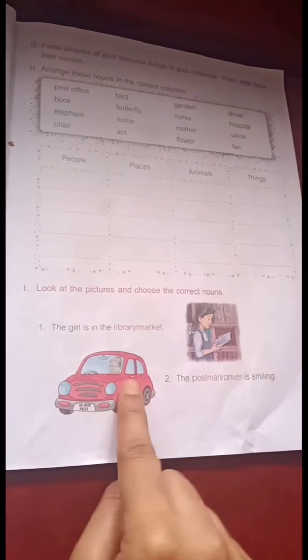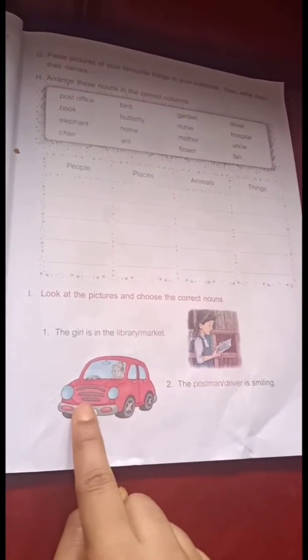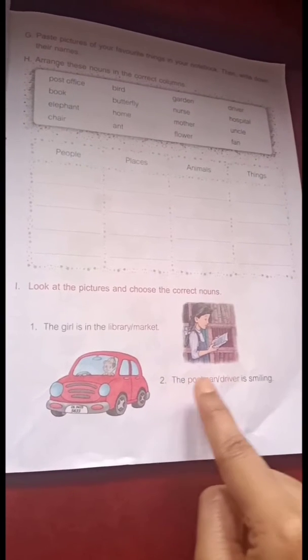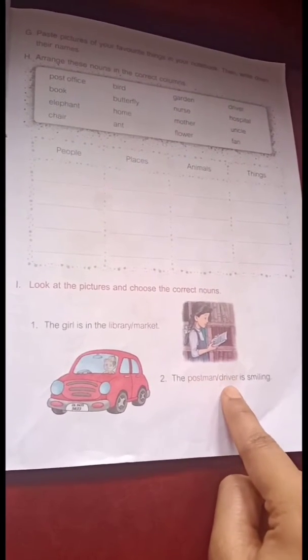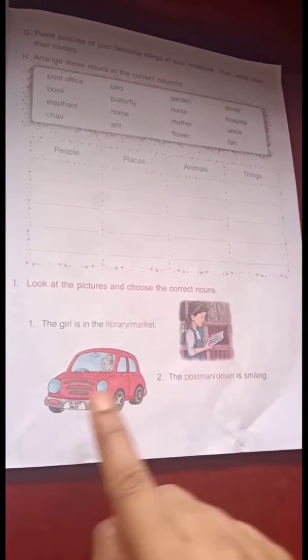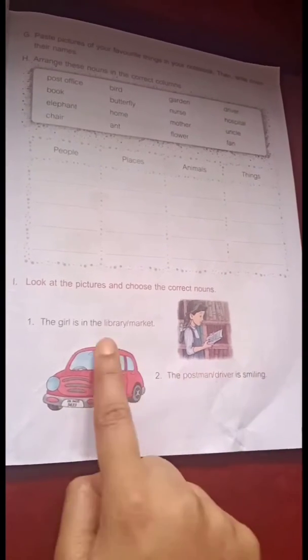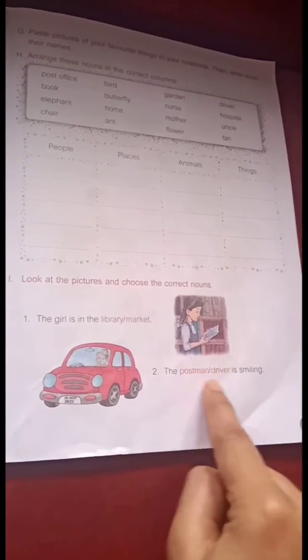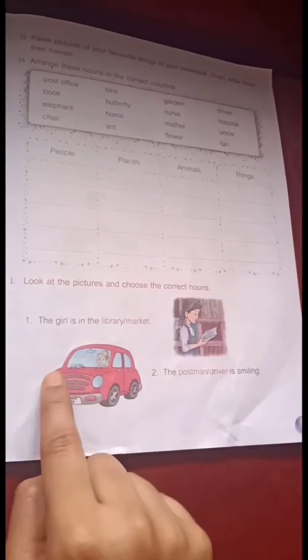Next, look at this picture. There's a person driving a car. Now let us read the sentence. It says, the postman or the driver is smiling. What do you think is the correct answer? He's not a postman, right? He's a driver because he's driving the car. So circle driver there. Now let us move to page number 14.